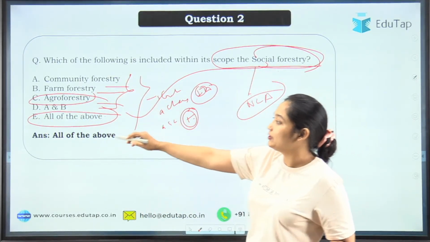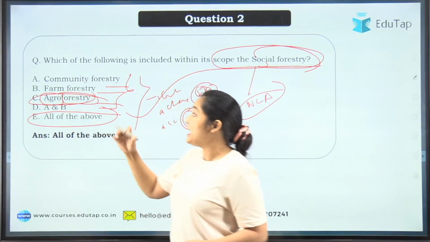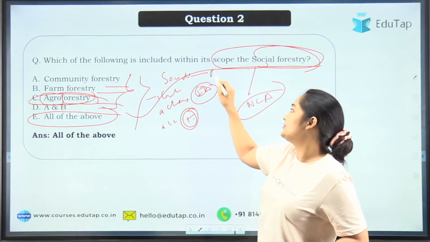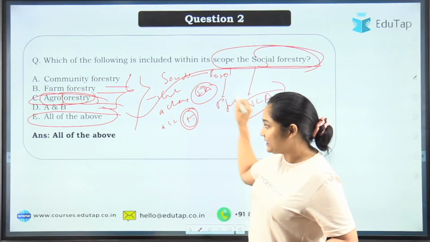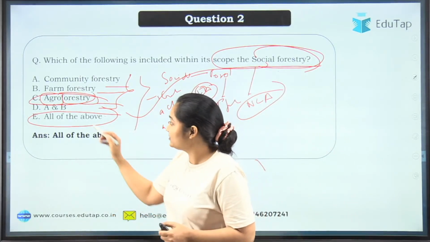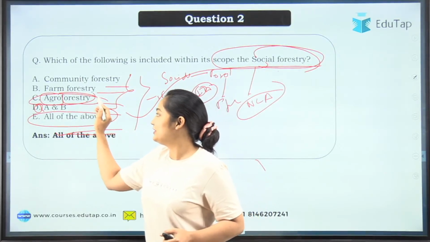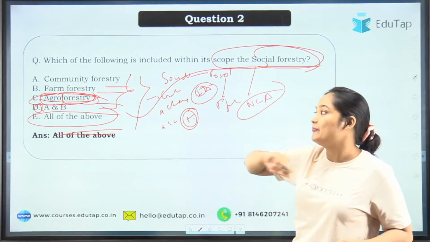When we talk about agroforestry, we are focusing on both agriculture and forestry. When we are talking about social forestry, we are focusing on forestry and how it can be used to benefit people. That is why there's a little difference, and the correct answer will not be all of the above. It will be both A and B, that is option D, community forest and farm forestry.